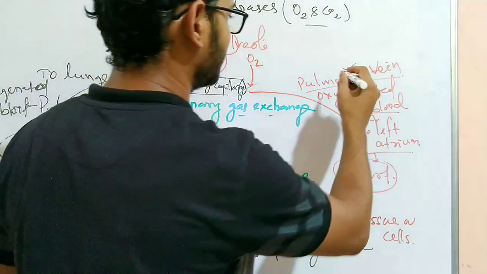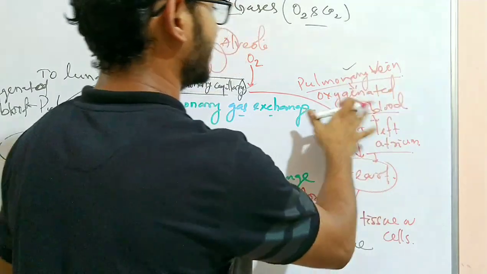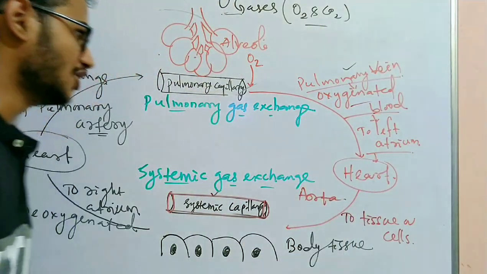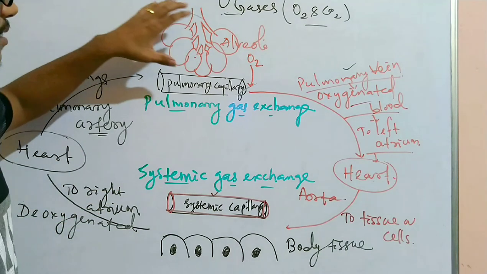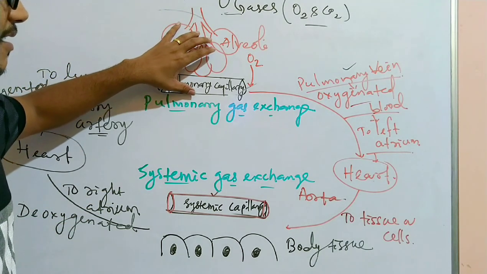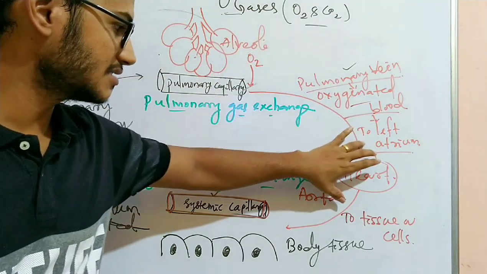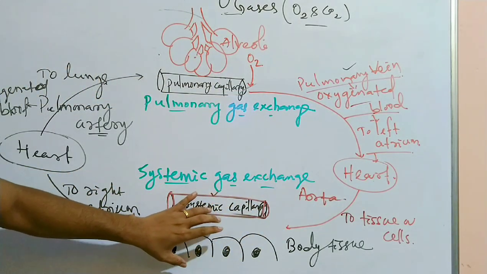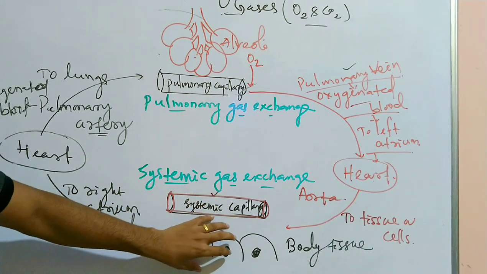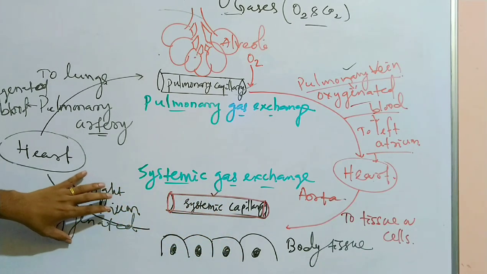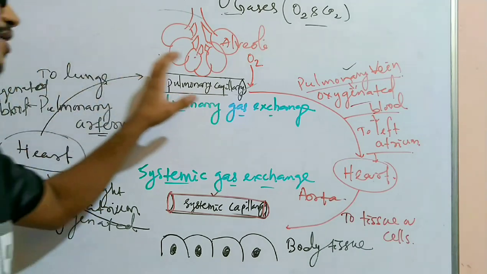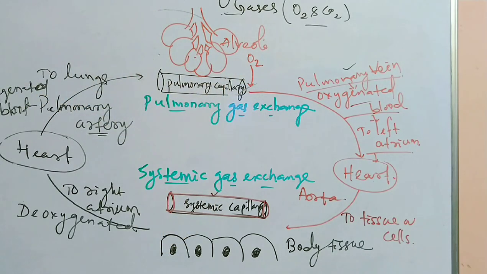The pulmonary vein carries oxygenated blood, whereas all other veins carry deoxygenated blood. So this is how the blood gets purified in the lungs, then comes to the heart, and is supplied to the body cells, where systemic gas exchange takes place between the body tissue and systemic capillaries. Then the blood gets deoxygenated, comes to the heart and is pumped again to the lungs for purification.